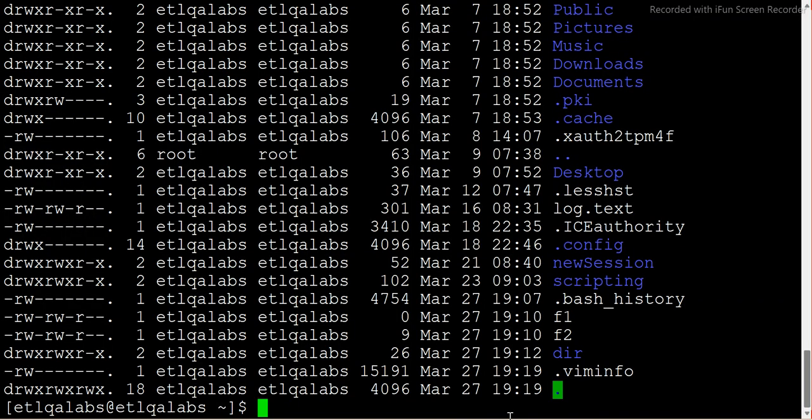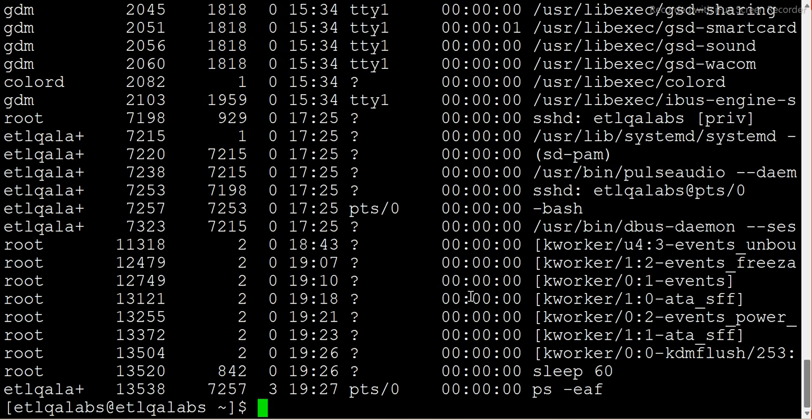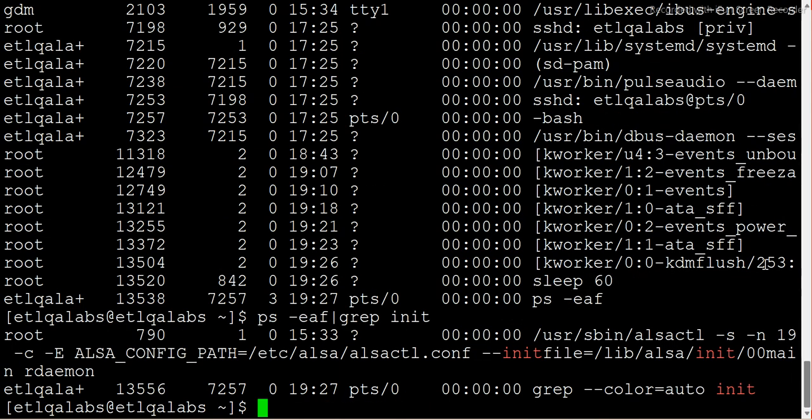So for example, if I can just show you something, ps hyphen eaf. There will be a lot of things which are running. See, there are a lot of processes which are running basically, correct? And if I want to get one of these processes, for example, I want to know what are all the daemon processes, ps hyphen eaf, and maybe I want to get the init process. See, I'm able to find this.